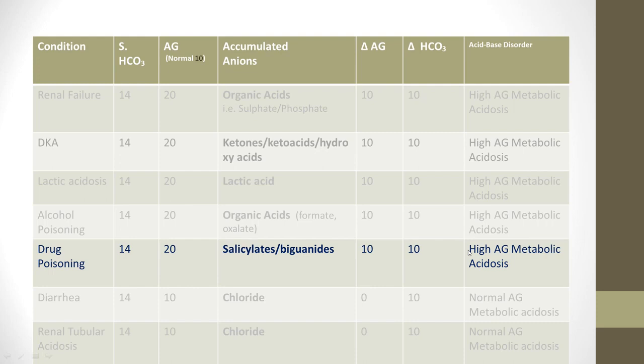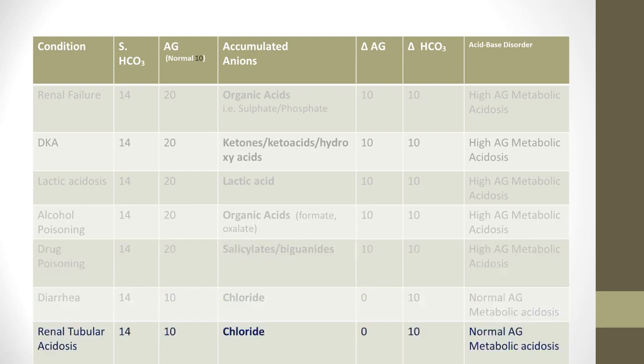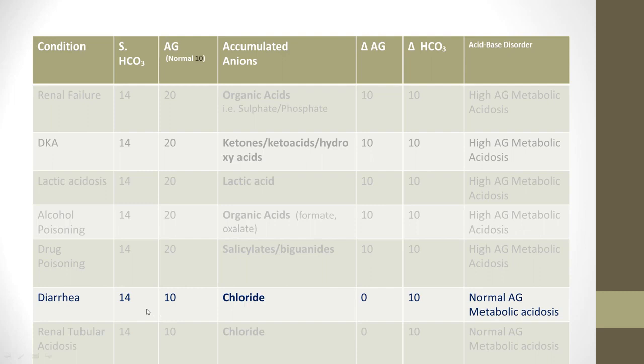Now the last two examples, you will see diarrhea and renal tubular acidosis. Here I have put the value of 14, which is the same, but the anion gap is not raised. And here the raised anion is chloride, which is also called hyperchloremic metabolic acidosis, where the anion gap comes as normal.